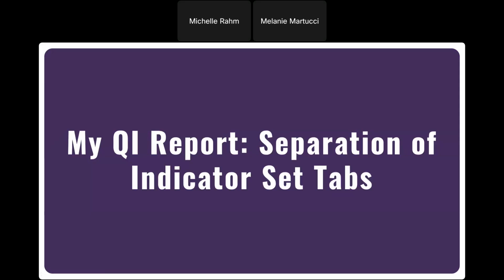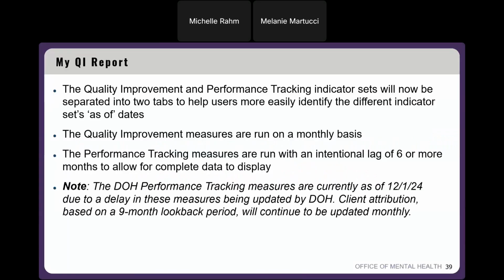Okay, so next we are gonna just touch on a separation of indicator set tabs that occurred in my QI report with our most recent refresh. So in my QI report, we've divided up the quality improvement and performance tracking indicator sets into two tabs. And the purpose of this was to really help users more easily identify between the different as of dates for the quality improvement measures and the performance tracking measures.